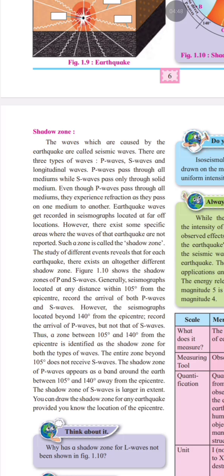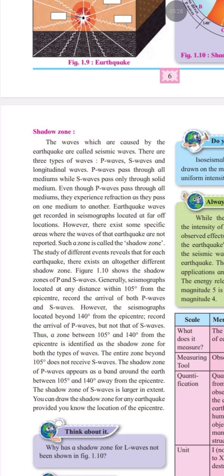Whenever an earthquake occurs, energy is released in the form of seismic waves. There are mainly three types of seismic waves: primary waves, that is P waves; S waves, that is secondary waves; and surface or longitudinal waves. P waves travel through solids, liquids and gases, whereas S waves travel only through solid materials. They cannot pass through liquids. Although P waves can pass through every medium, their direction changes when they move from one medium to another. This bending of waves is called refraction.